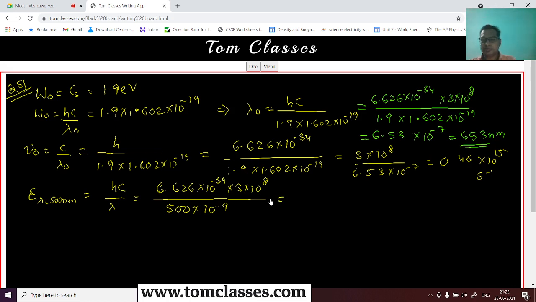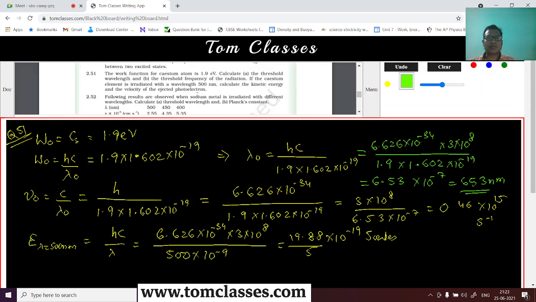So how much is this value? 6.626 into 3 is 19.88, divided by 5, with 10 to the power minus 7, so it becomes 10 to the power 15, and then 10 to the power minus 19 joules. Better is that we calculate this work function in terms of joules, because we have to calculate the kinetic energy.